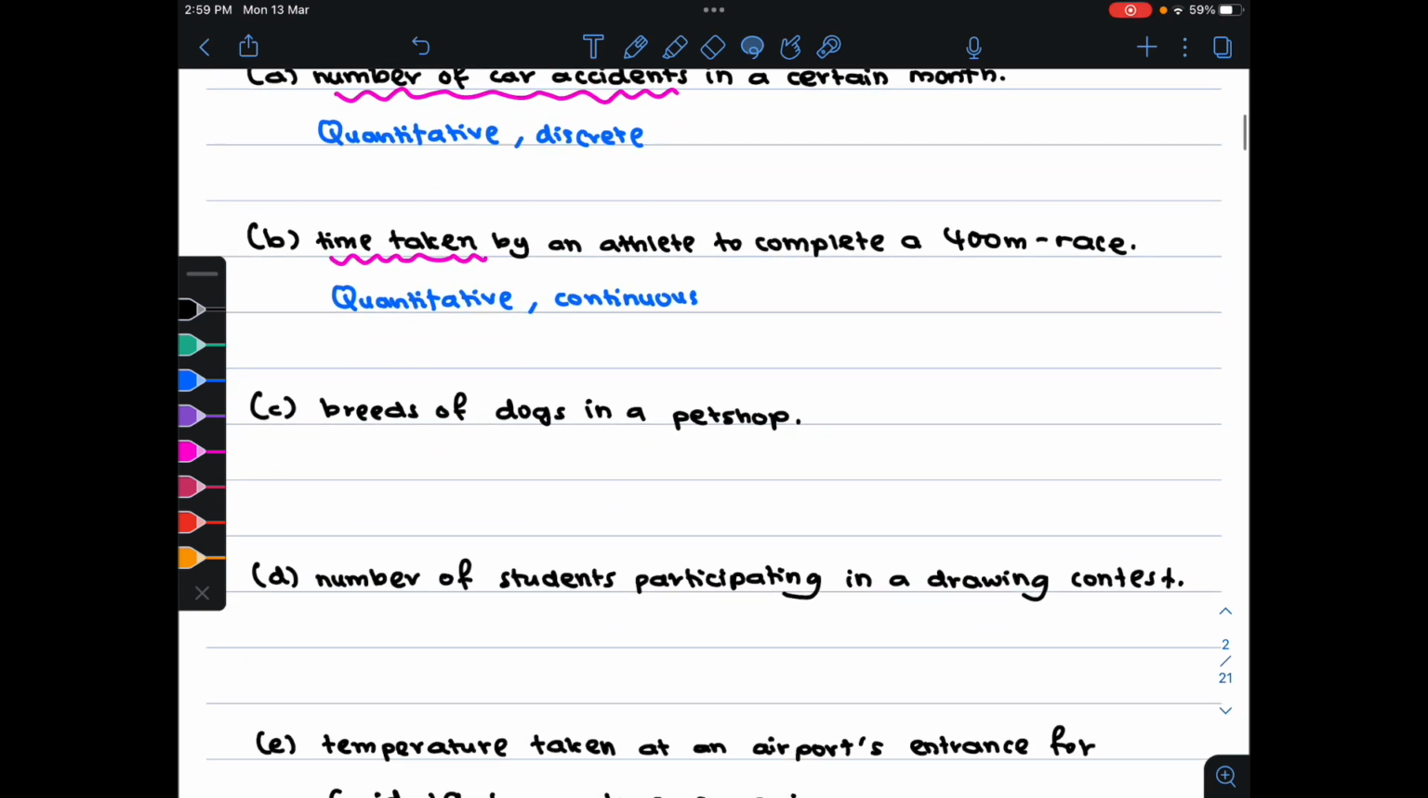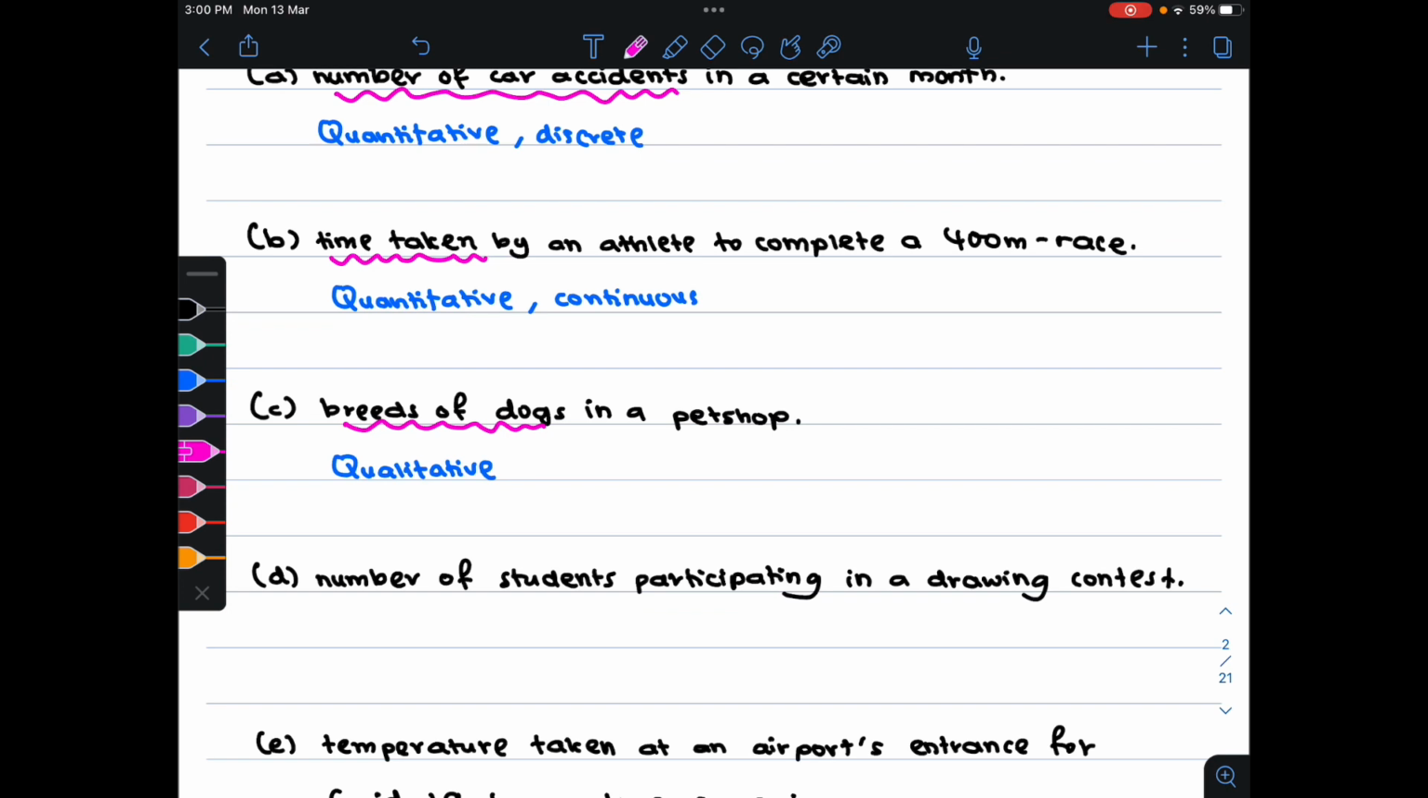Next, for part C, breeds of dogs. Note that we just need to know what type of breed of dog. Therefore, this is not about quantity. We're talking about characteristics of dogs, and hence this is qualitative data. And for qualitative data, there's no need for you to define whether this is discrete or continuous.